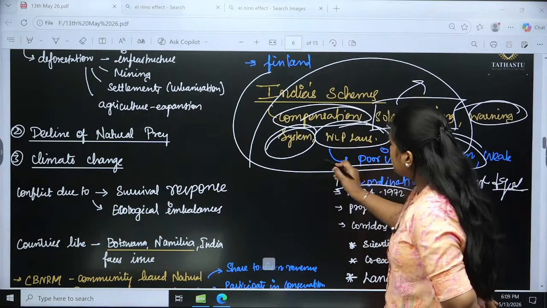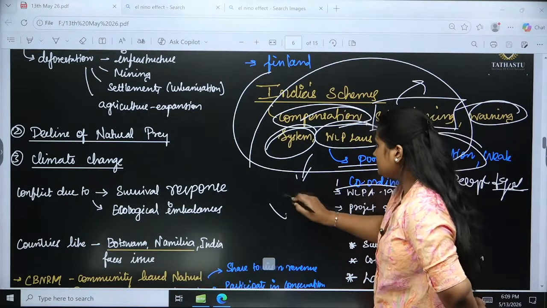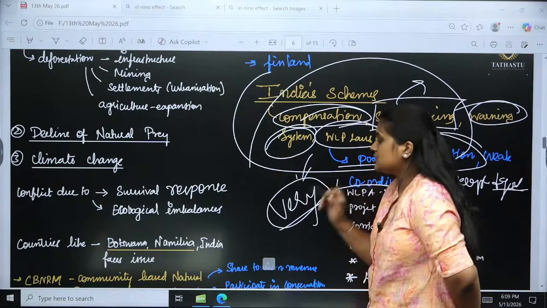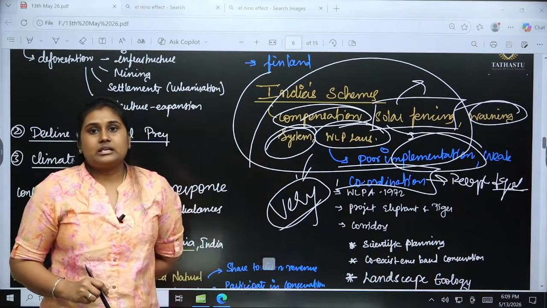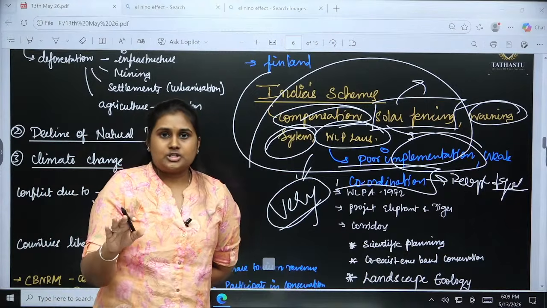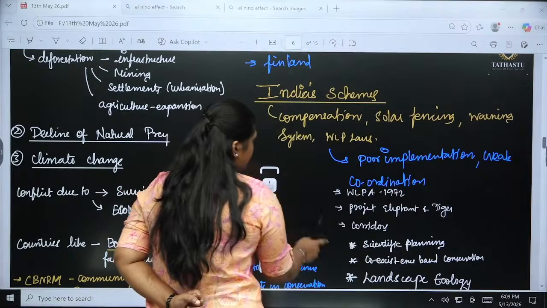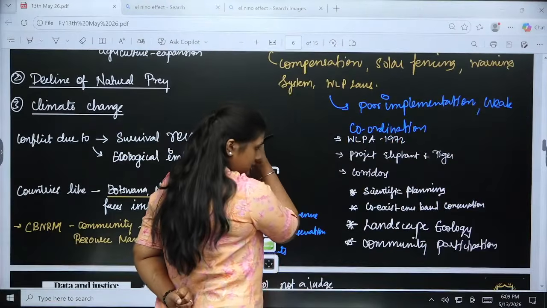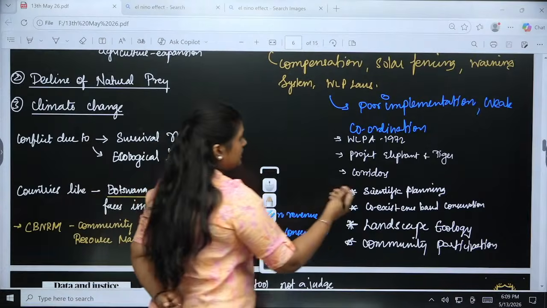So the policy implementation has to be very strong. Unless and until it is strong, it is impossible for any government to maintain balanced ecological systems. Also, please read about the Wildlife Protection Act and Project Elephant and Tiger.